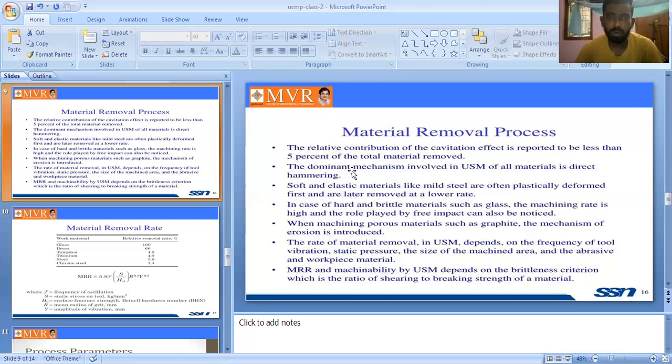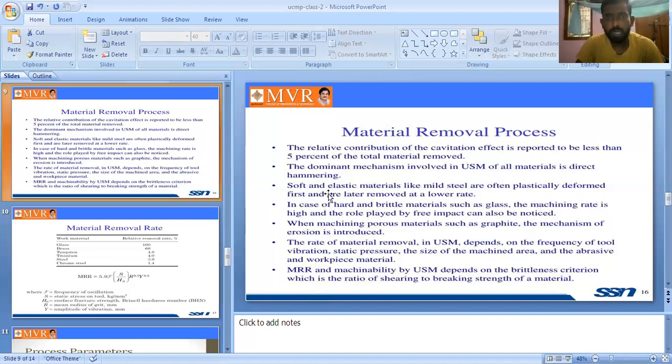So next one is the domain and mechanism involved in the USM for all materials, which is direct hammering. So the dominant mechanism is very important. The mechanism involved in ultrasonic machining for all materials is direct hammering. So using direct hammering, we are removing the material.